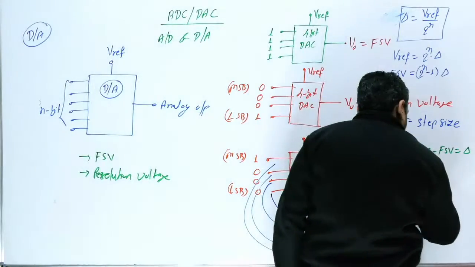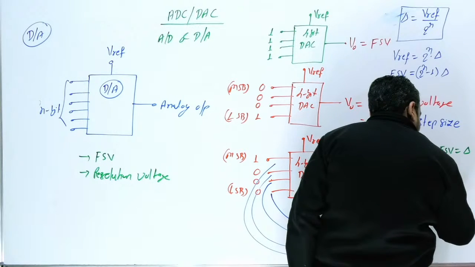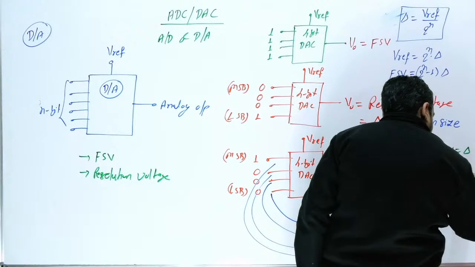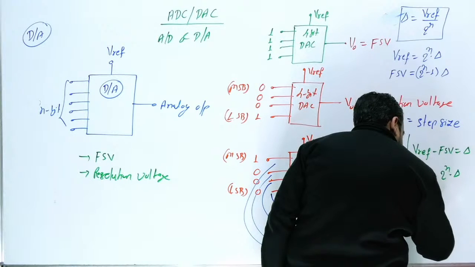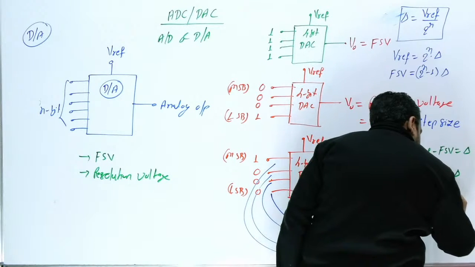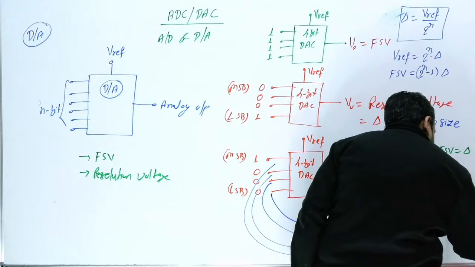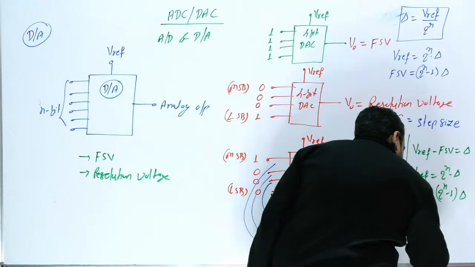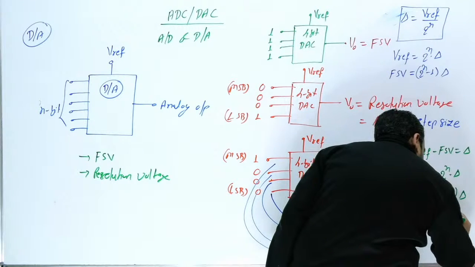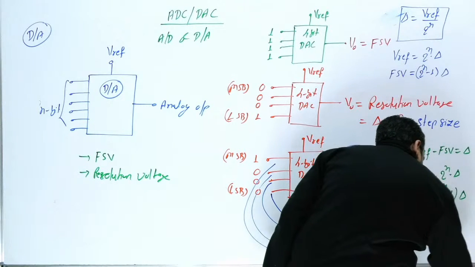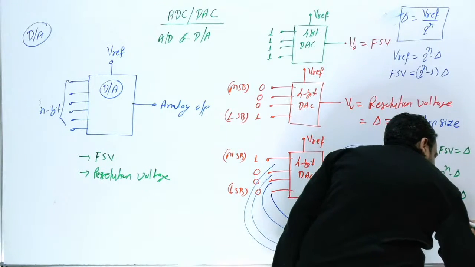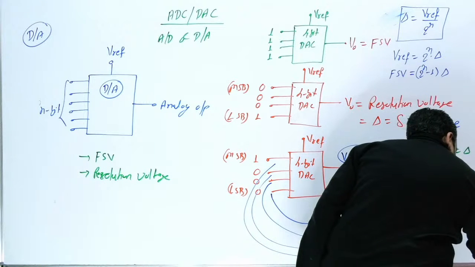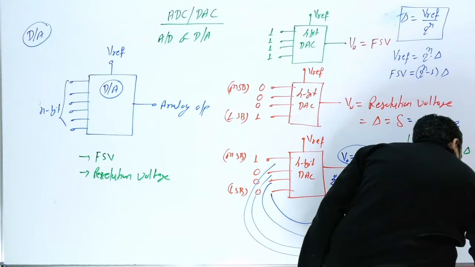Second, remember V reference is nothing but 2 raised to power n times del. Next, full scale voltage is nothing but 2 raised to power n minus 1 times del. From here you can also write del: del is V reference divided by 2 raised to power n, and similarly del is FSV divided by 2 raised to power n minus 1.